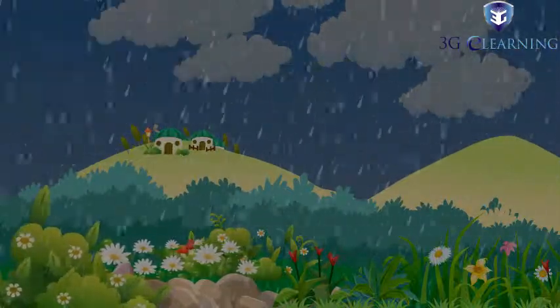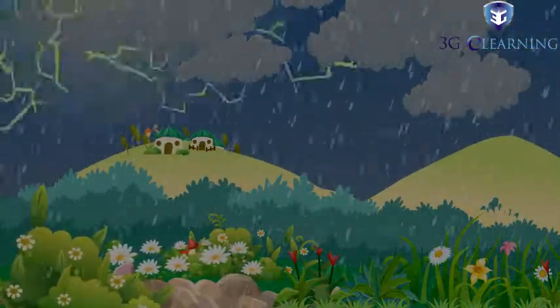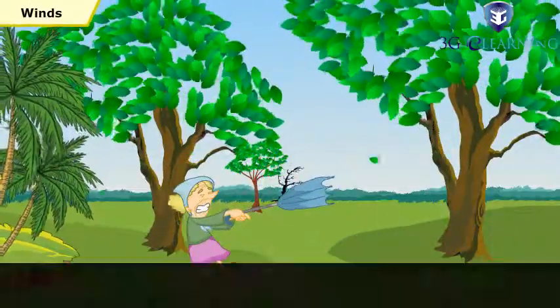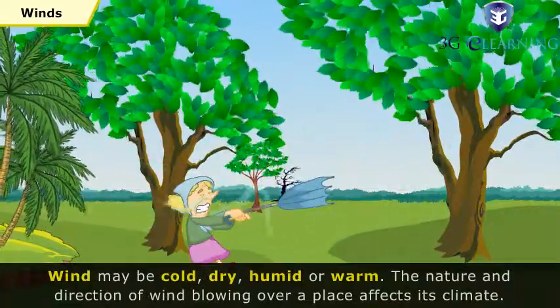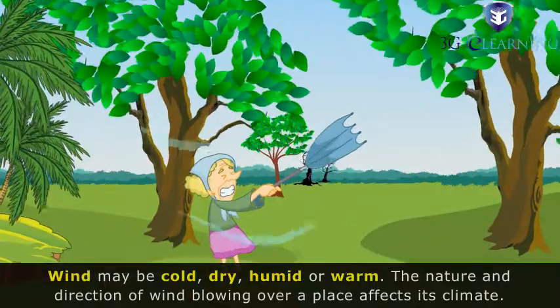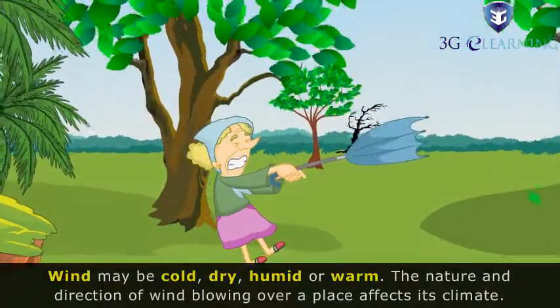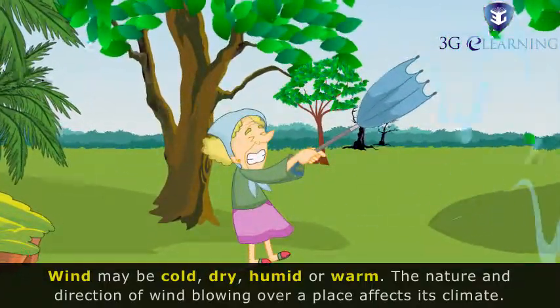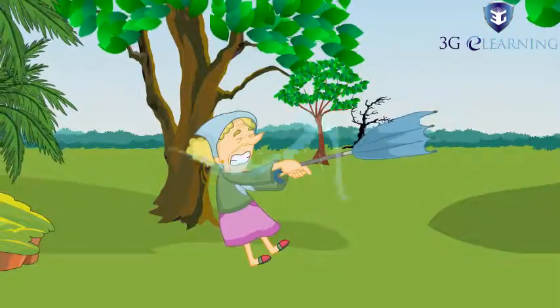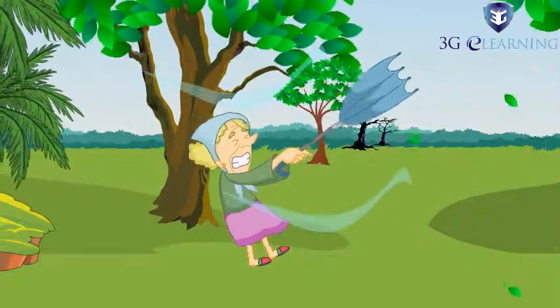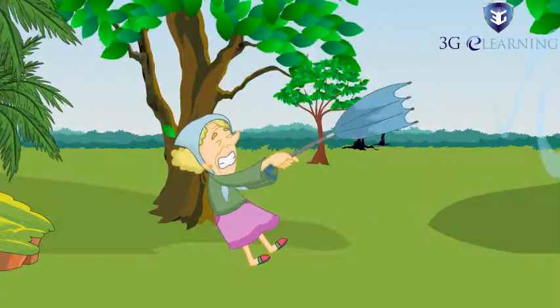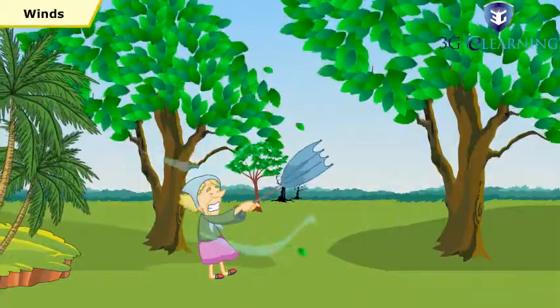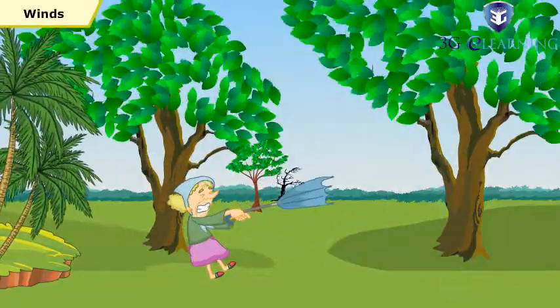Climatic conditions depend on certain factors, such as winds. Wind may be cold, dry, humid or warm. The nature and direction of wind blowing over a place affects its climate. Stormy winds like cyclones, thunderstorms and tornadoes alter the climatic conditions of a place. Monsoon winds bring the moisture-laden rains to land.